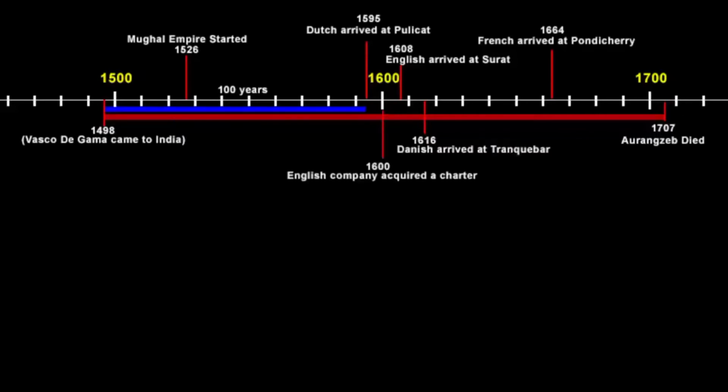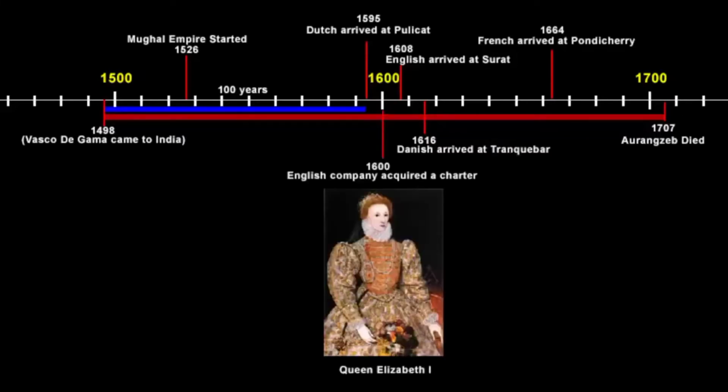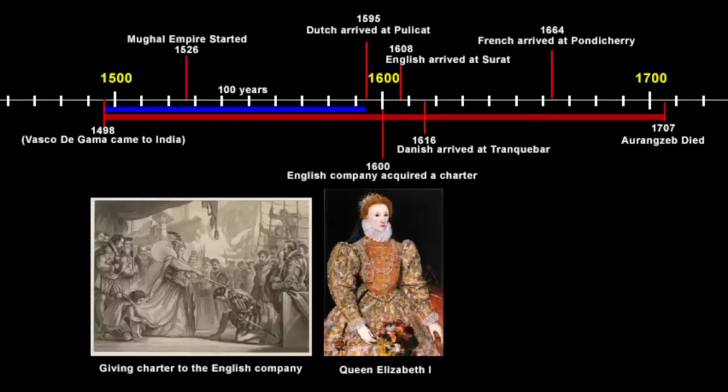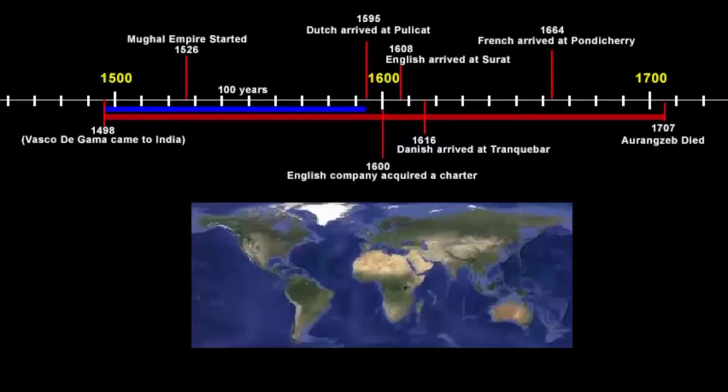So it all started in 1600. The English company acquired a charter from the then ruler of England, Queen Elizabeth I. Charter means a written legislative paper of a country. So Queen Elizabeth I signed a paper where she gave in particular this English company complete individual right to trade with the eastern countries. Now with this charter, the company went to the eastern side through ocean route, looking for new lands from which it could buy goods at cheap price and carry them back to Europe to sell at higher prices. Basically, they wanted to be the loan shark. And why so? Because as per the signed charter, no other English trading company could trade.